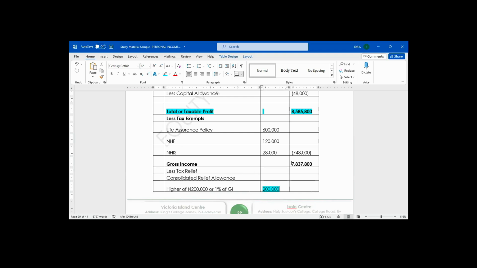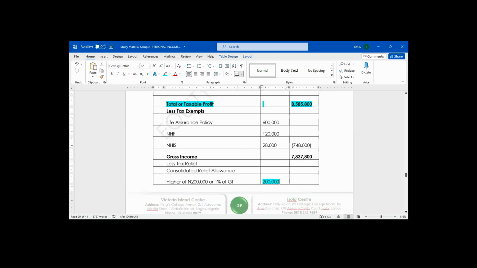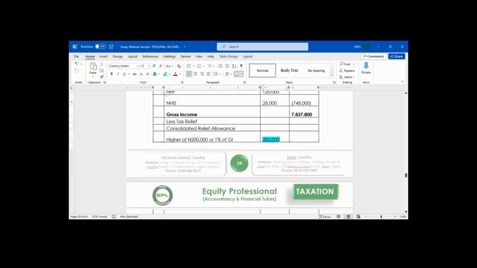The gross income that started from 21 million. 1% of 21 million gives you 210,000. That means it's higher than 200,000. So, to this question, I will take 200,000 plus what?